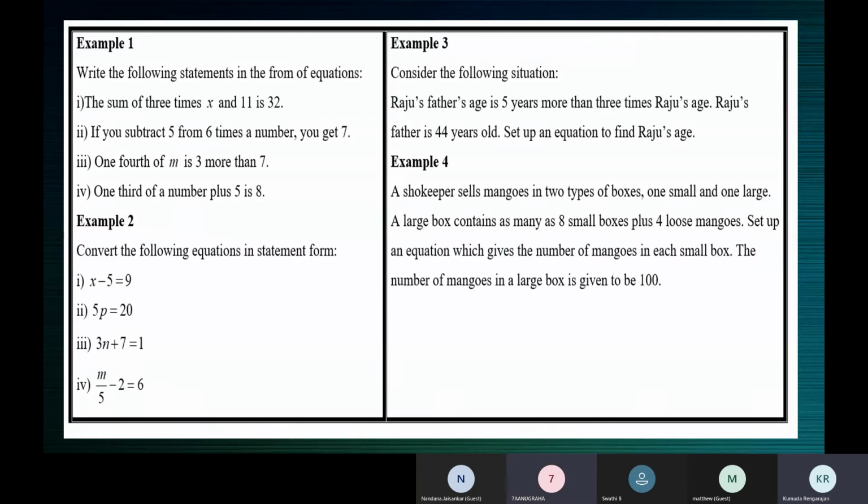Yeah, but you still get marks for that. But I think the right way of writing it is when 7 is added to 3 times n, we get 1. 7 added to 3 times n gives 1. Yes, Nandana. Next one.